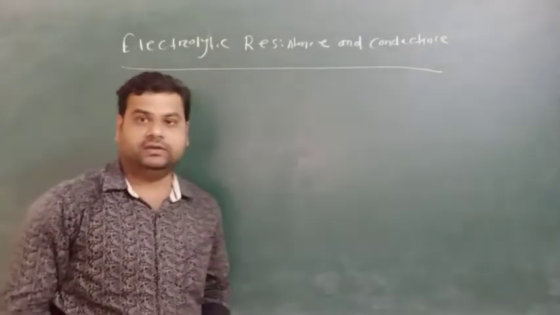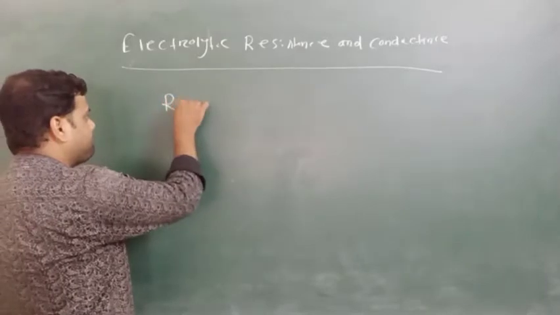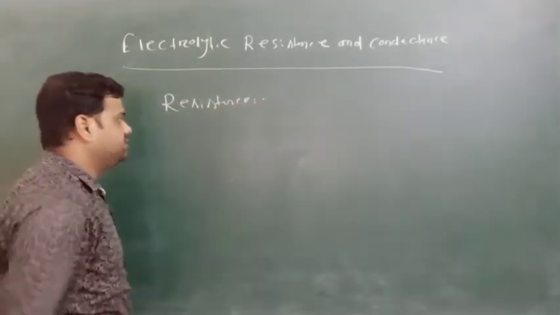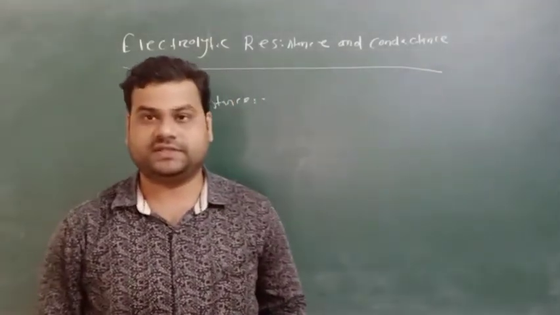What do you mean by resistance? So resistance can be defined as the opposition of flow of electricity.